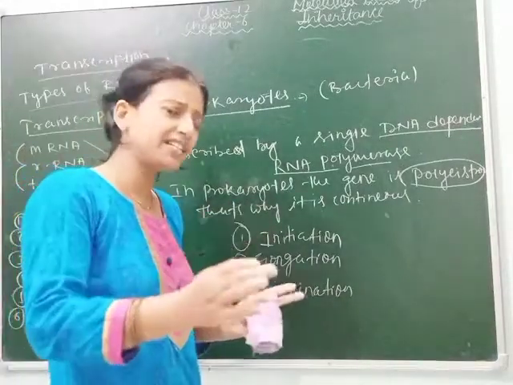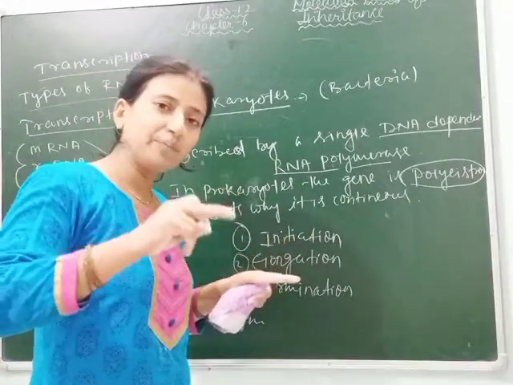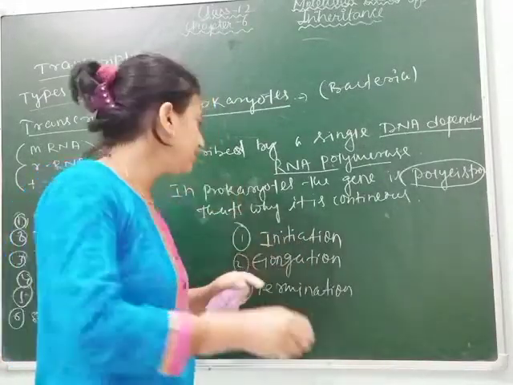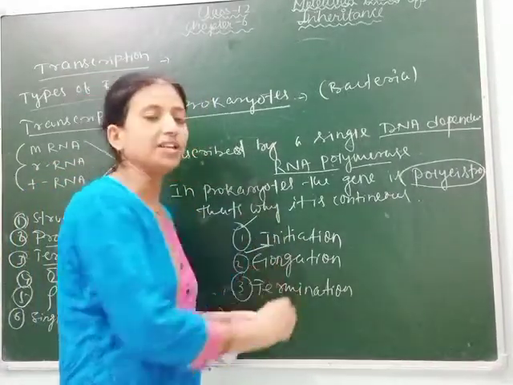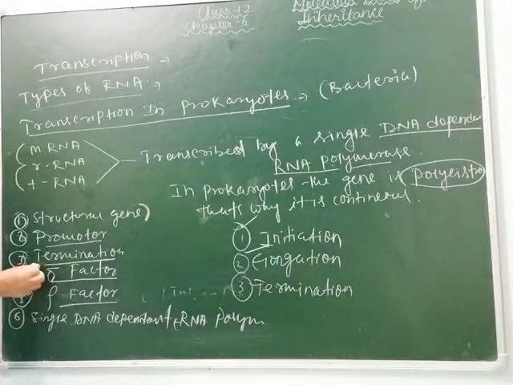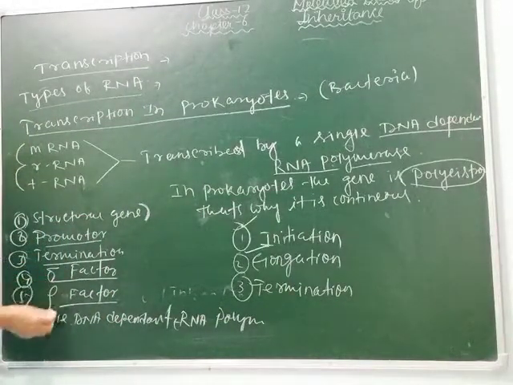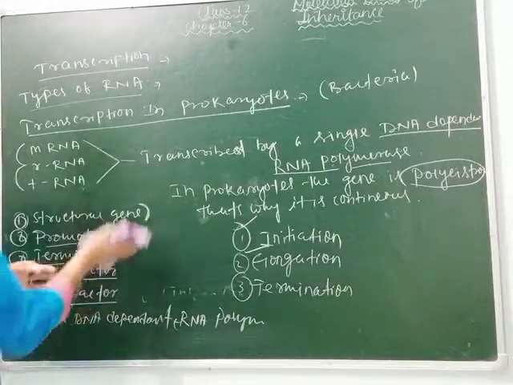Whether there are some differences, but these 3 steps are compulsory for transcription in both prokaryotes and eukaryotes. So these steps are initiation, elongation and termination. Clear? Units are structural gene, promoter, terminator, sigma factor, rho factor, single DNA dependent RNA polymerase. Clear? So now let's understand this through a diagram.